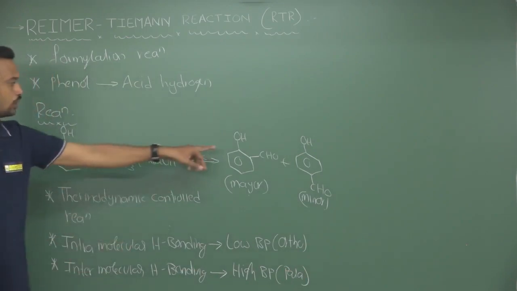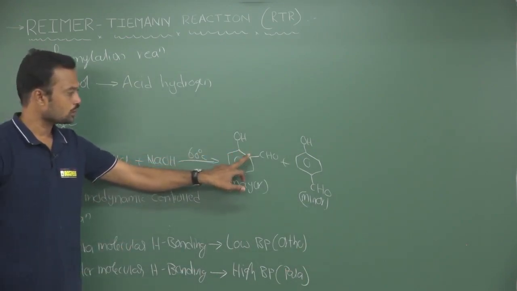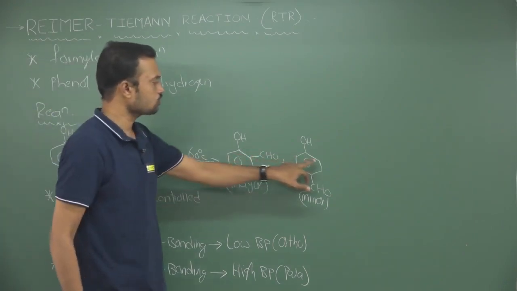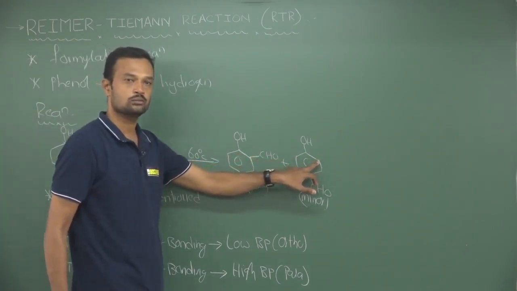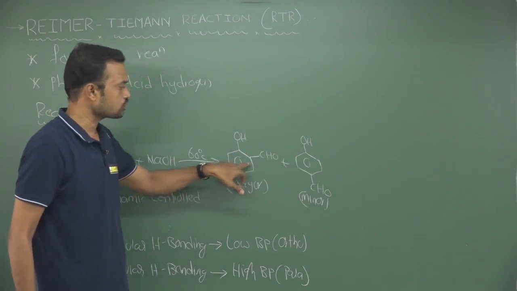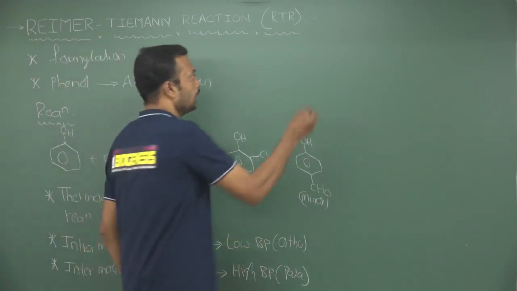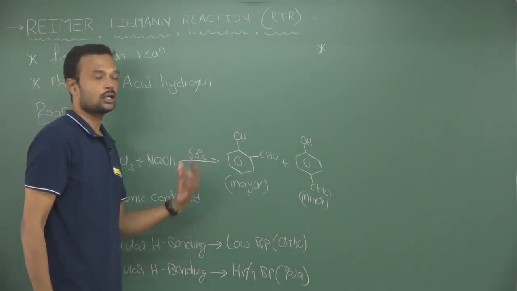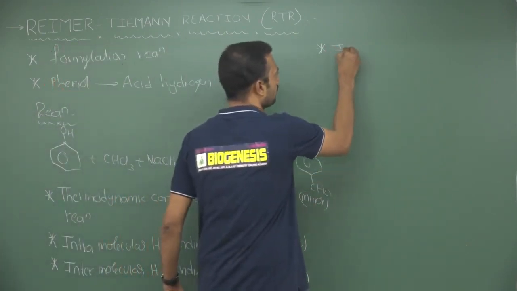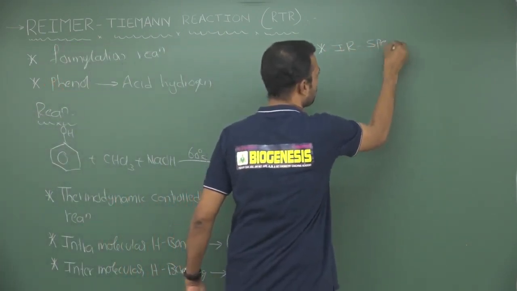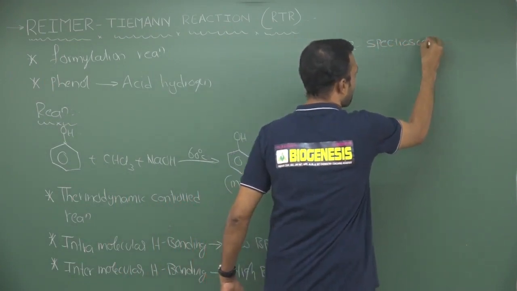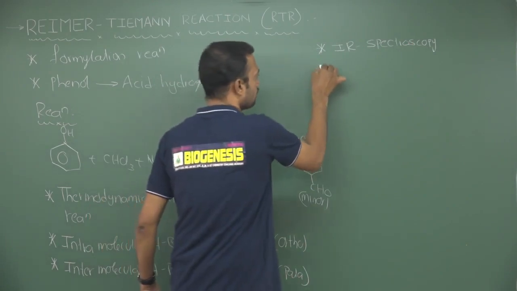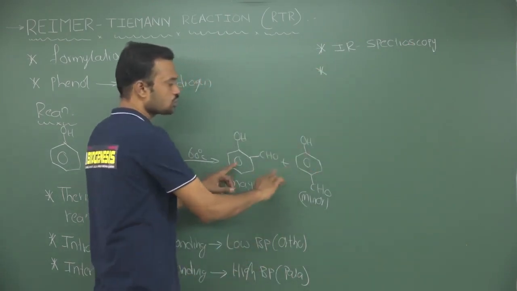So, the intramolecular hydrogen bonding one, this is major, it will be extracted with a low melting point or boiling point, and this will be extracted with a high melting point or boiling point. So, this is extracted first, followed by this one. And a very important thing between these two is that they can also be distinguished by IR spectroscopy. So, the ortho and para isomers can be isolated and distinguished by IR spectroscopy.